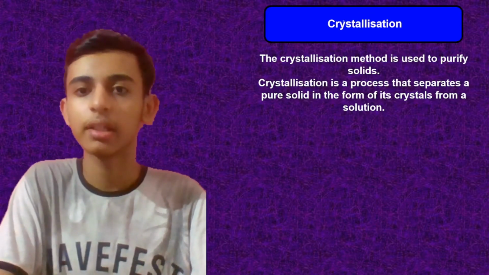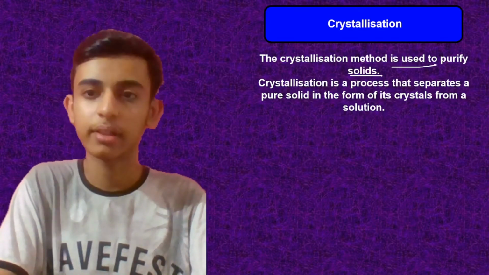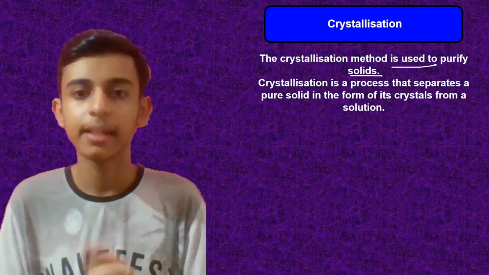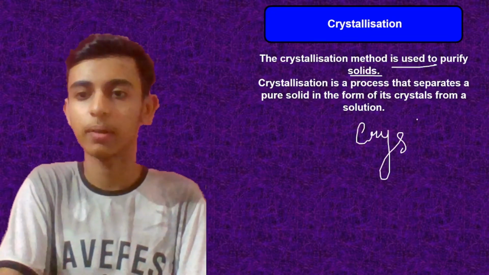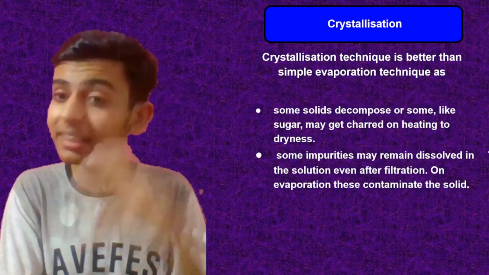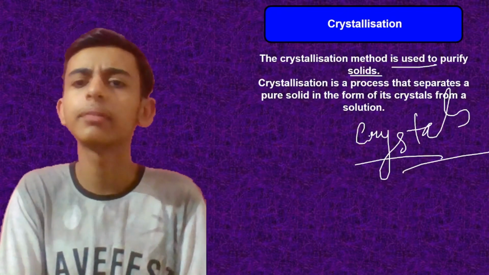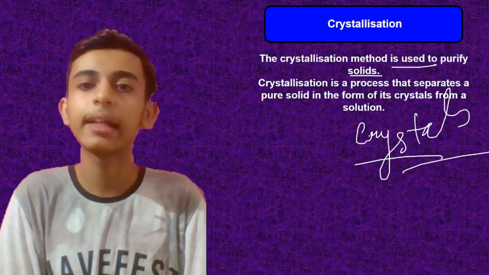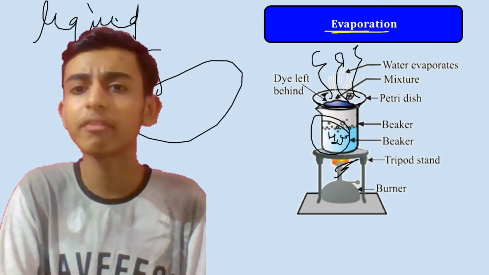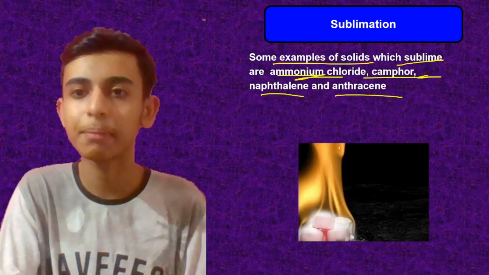Now what is crystallization? Now the crystallization method is very important, and it is used to purify the solids. Now in this process, the pure solid that is obtained is in the form of crystals from a solution. You get that solid, right? Now, why is crystallization better than evaporation? There are two reasons. In evaporation, we are heating and we are getting the solid behind when the water is left behind, as in this activity it is shown. Suppose if you have salt solution, then if you heat it, water will evaporate, salt will be left behind. So in this manner, you can separate.